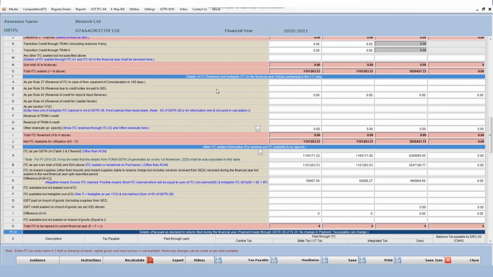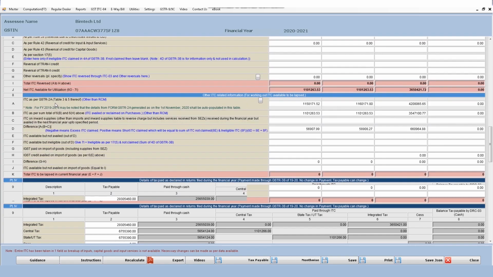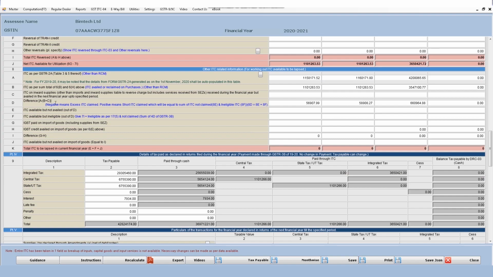Now moving to table number 7, it pertains to ITC reversal. That is, all the ITC which I have to reverse will appear over here, and in case I don't have any such bifurcation available with me, I can do one thing. I can enter all these reversals in table number 7H also. Now the most important table of the form is table number 8.